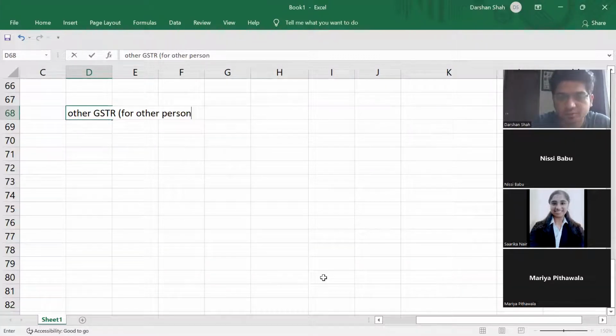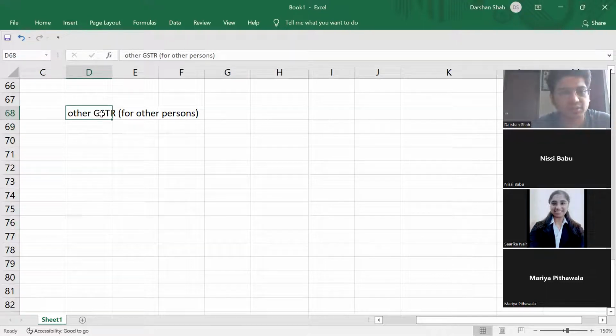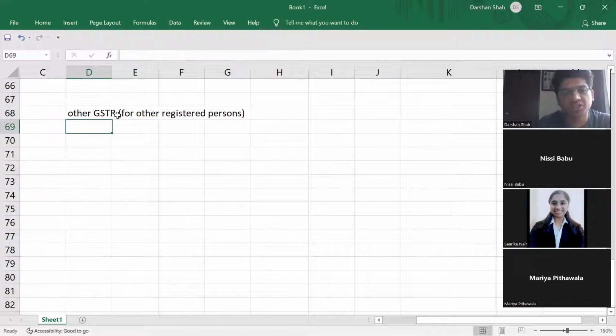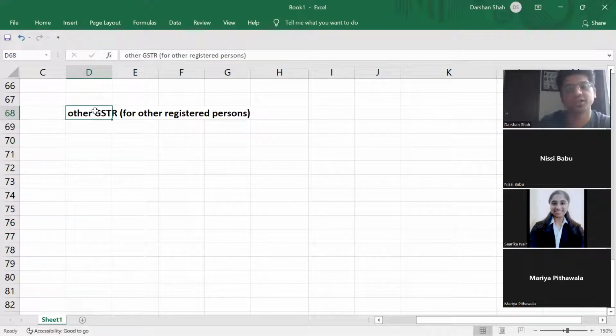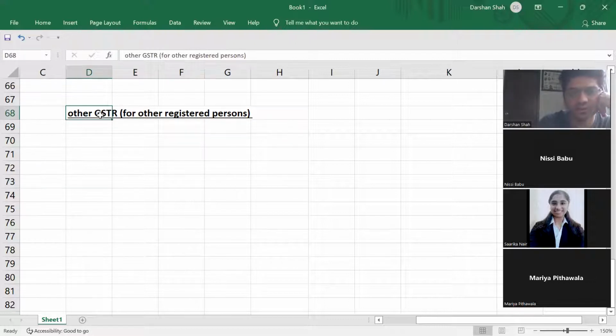Other persons means other than normal registered person. So this is for other registered persons, because a non-registered person does not need to file GSTR.